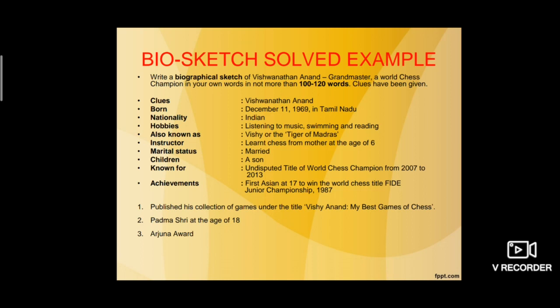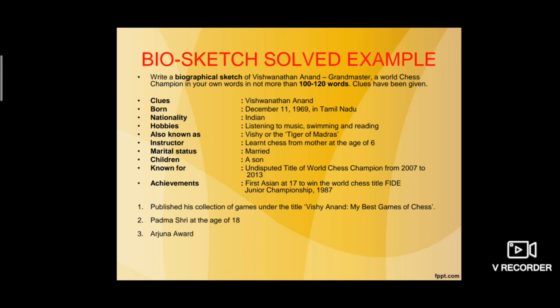Now here children, you can see that I have given you a solved example of a bio sketch. This bio sketch is about Viswanathan Anand, a chess player. In the question, a hint is provided for you. The clues are given. On the basis of these hints, you are going to write the bio sketch. The clues give when he was born, his nationality, hobbies, instructor, his marital status, children, achievements.